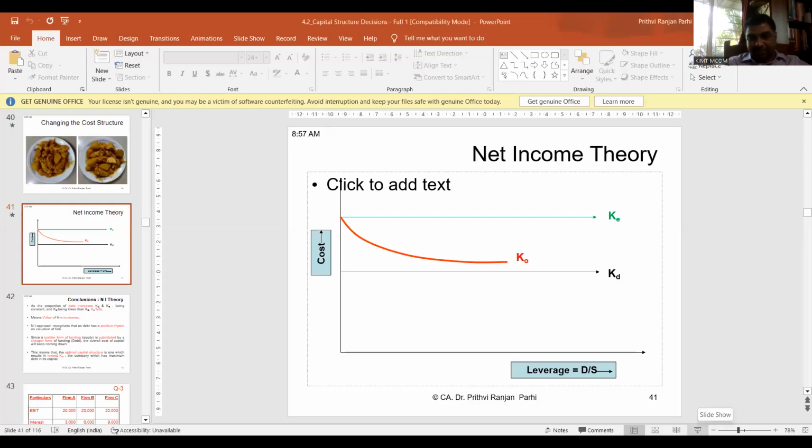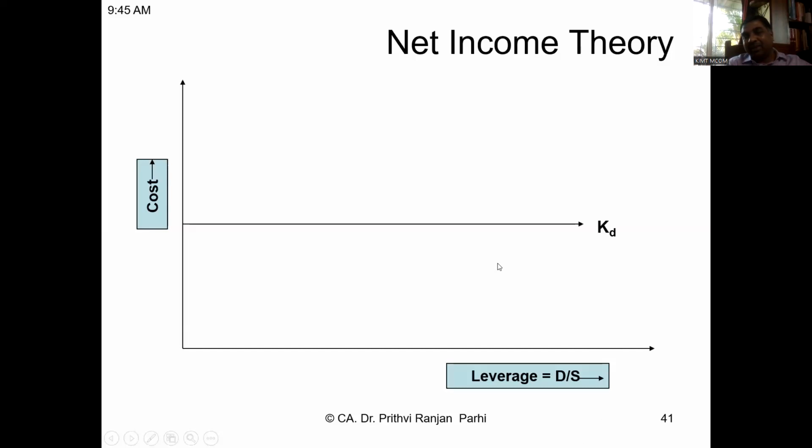As you are aware, in net income theory there are some assumptions specific to this theory. This theory says, first of all, the cost of debt is constant irrespective of your leverage. That means, irrespective of your capital structure, the cost of debt will remain constant. It also assumes that cost of equity will also be constant, irrespective of leverage.